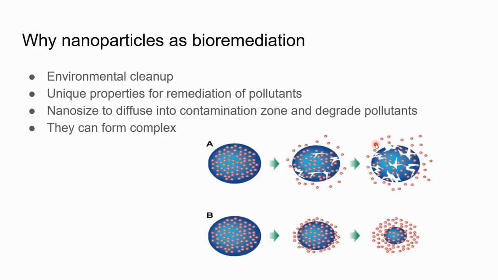So why are nanoparticles used in bioremediation? Several studies and reports have been cited in the literature on the use of nanotechnology for environmental cleanup. Nanomaterials, due to their unique properties as we have discussed, hold significant potential for remediation of pollutants. Due to their nano size, they have the capacity to diffuse into the contamination zone and thus degrade the pollutants or contaminants.